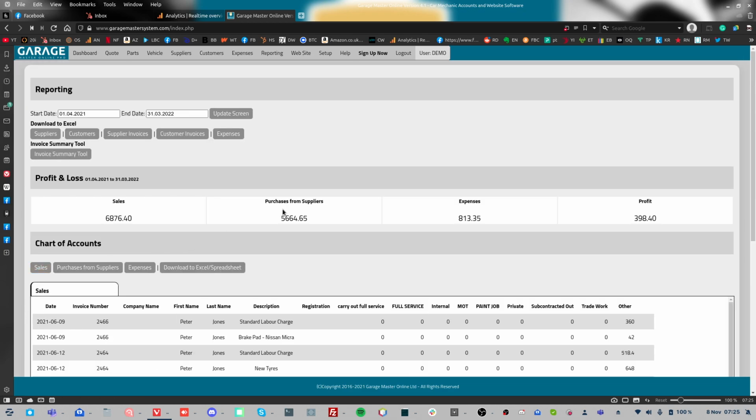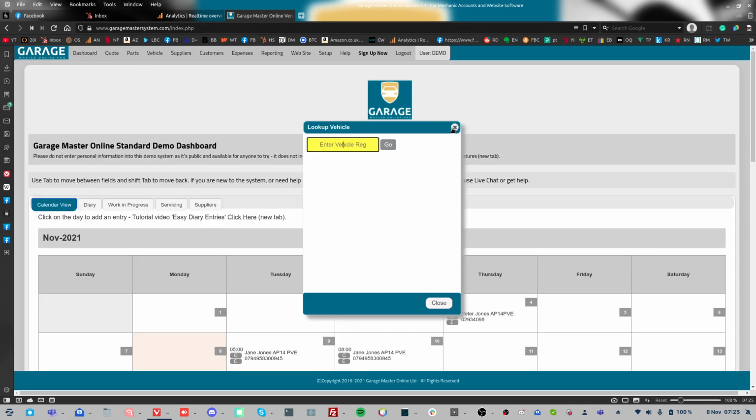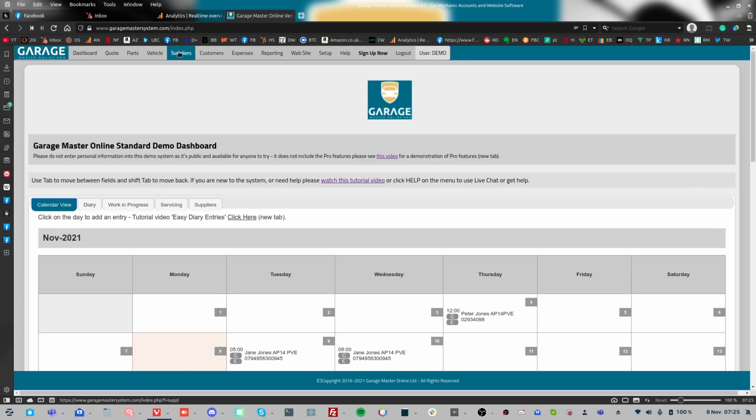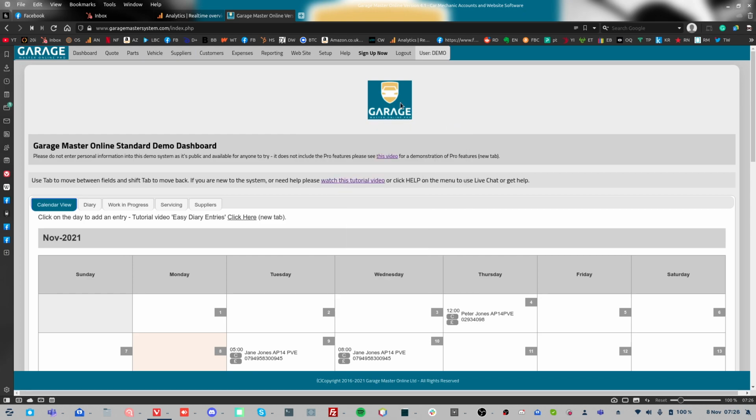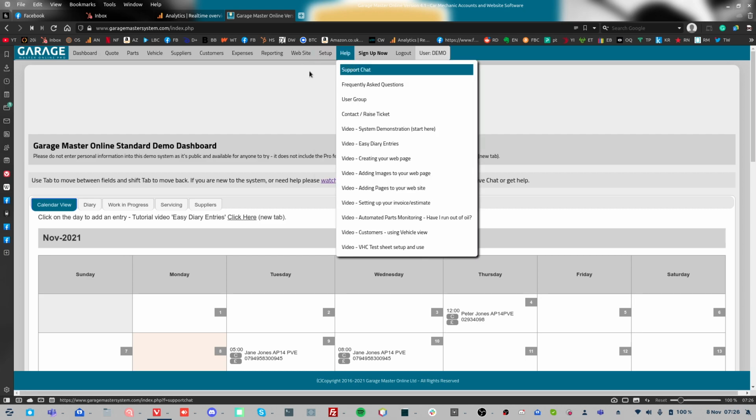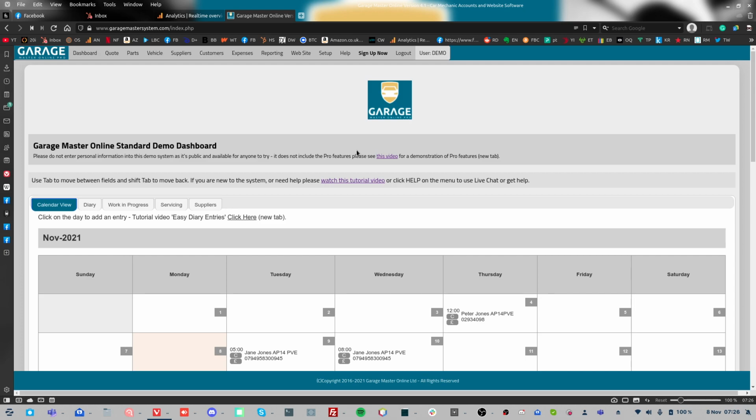So don't be afraid to jump into Garage Master Online if you're currently just using a plain accounting system, because accounting systems don't help you. All they do is they provide information for your account on HMRC, whereas because of Garage Master having loads of stuff built into it, like your calendar, like the MOT stuff, like the vehicle information, it's of much more advantage to a small business, and at the cost of less than a cup of coffee every day, for the standard version, which includes all this stuff. It's really, really good value.